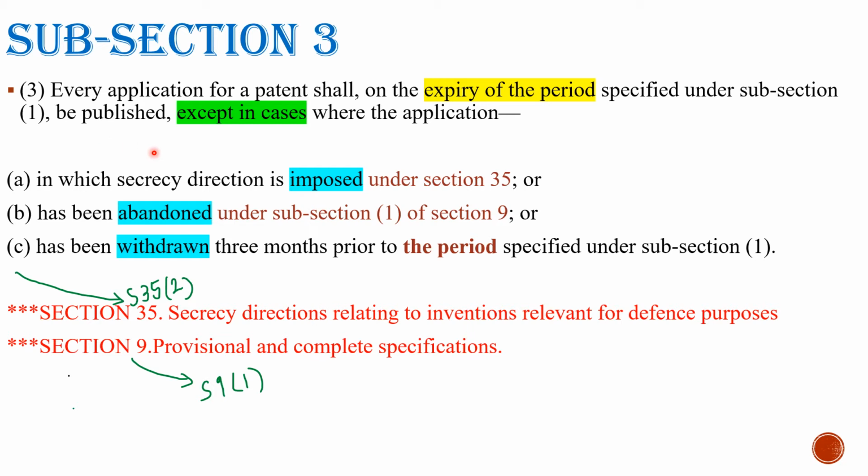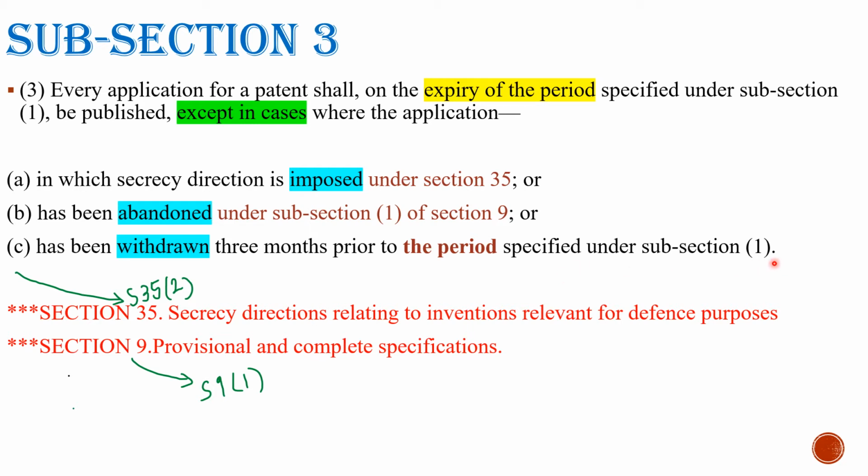Let us see what are the exceptional cases. Clause A, in which secrecy direction is imposed under section 35, or clause B, has been abandoned under subsection 1 of section 9, or clause C, has been withdrawn 3 months prior to the period specified under subsection 1.